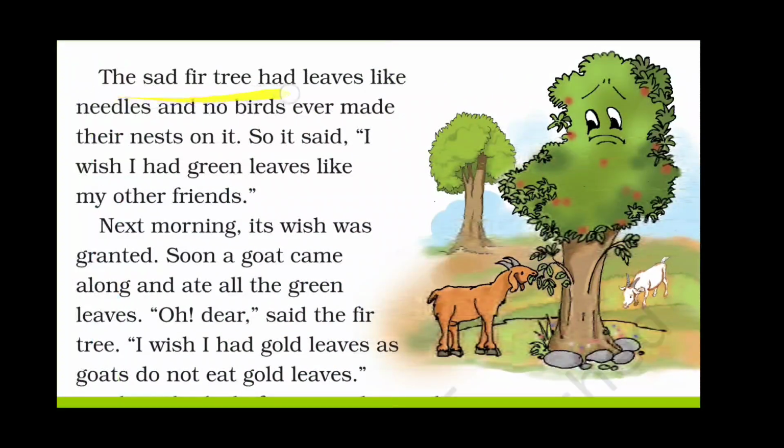The sad fir tree had leaves like needles, and no birds ever made their nests on it. So it said, "I wish I had green leaves like my other friends." Next morning, its wish was granted. Soon a goat came along and ate all the green leaves. "Oh dear," said the fir tree. "I wish I had gold leaves, as goats do not eat gold leaves."